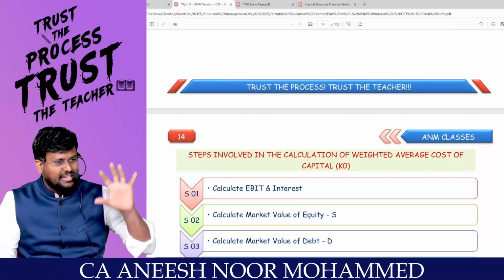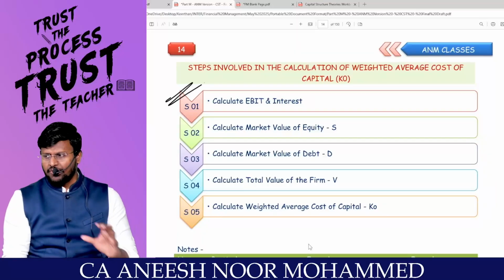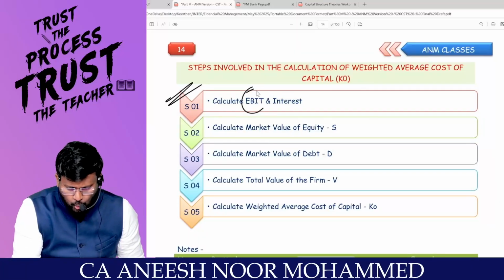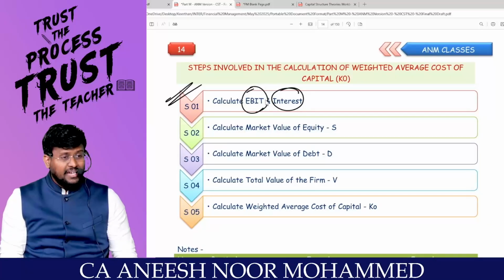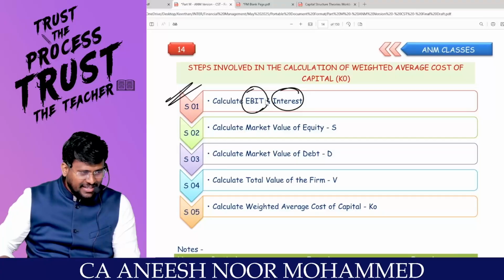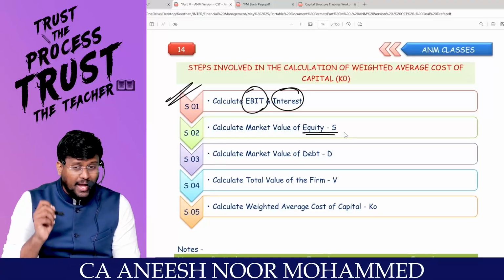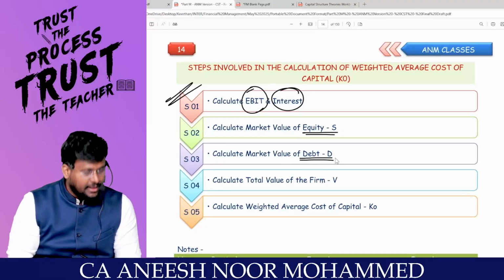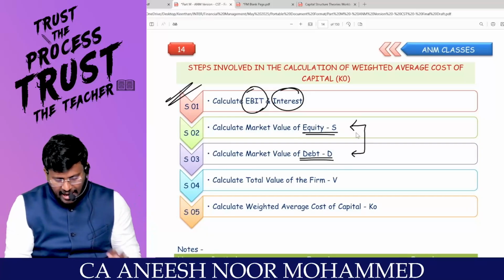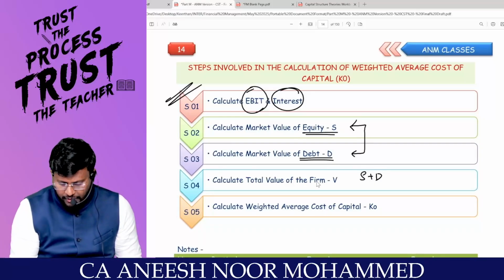How to deal with this, sir, in the examination? Sir, this is a 5-step approach. If a question is coming from the NI approach, deal with it using the 5-step approach. Always try to calculate EBIT and interest. EBIT means earnings before interest and tax, right, sir? And interest means whatever interest is applicable to the firm. Then calculate the market value of equity, and calculate the market value of debt. If you add value of equity plus value of debt, you will get the total value of the firm.